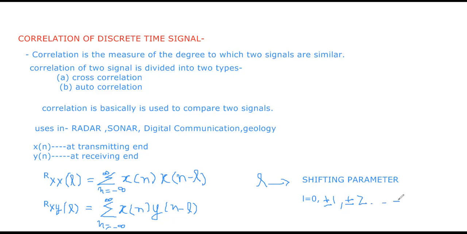In the next video, we will see a numerical based on autocorrelation. It is very important to know how the shifting of the signals is going on. So this is the expression for autocorrelation, where the two signals are similar, and this is the cross correlation.